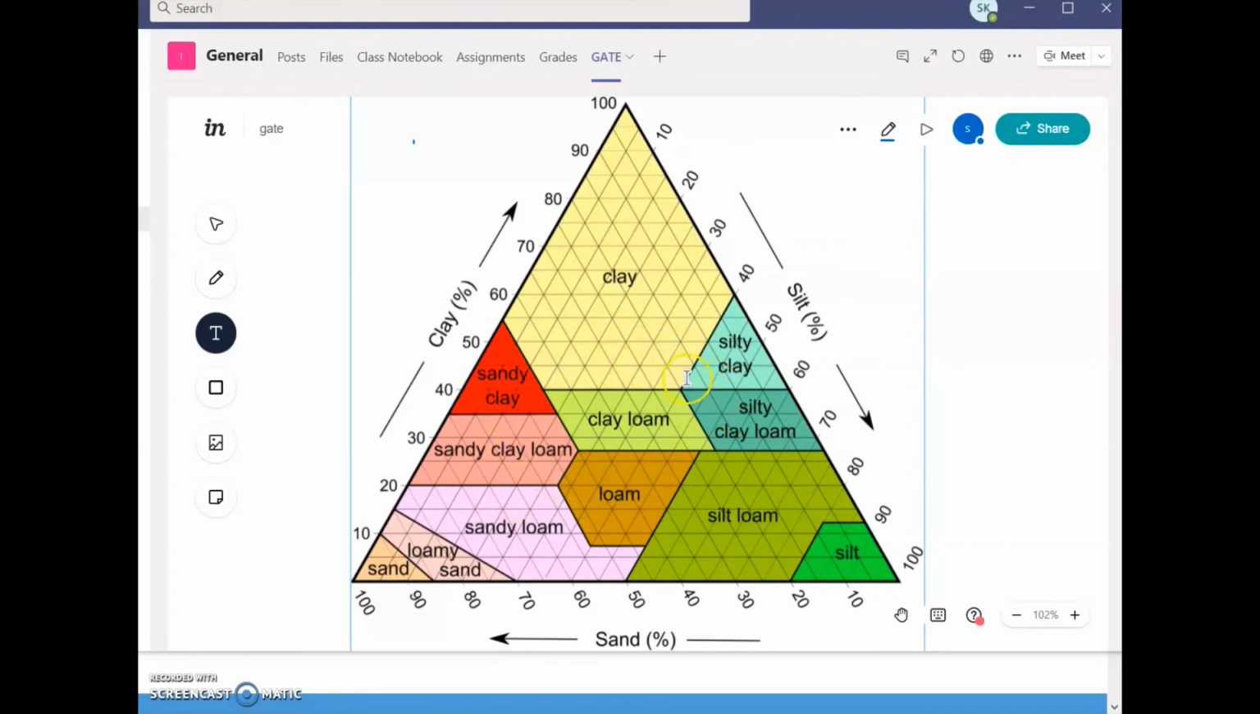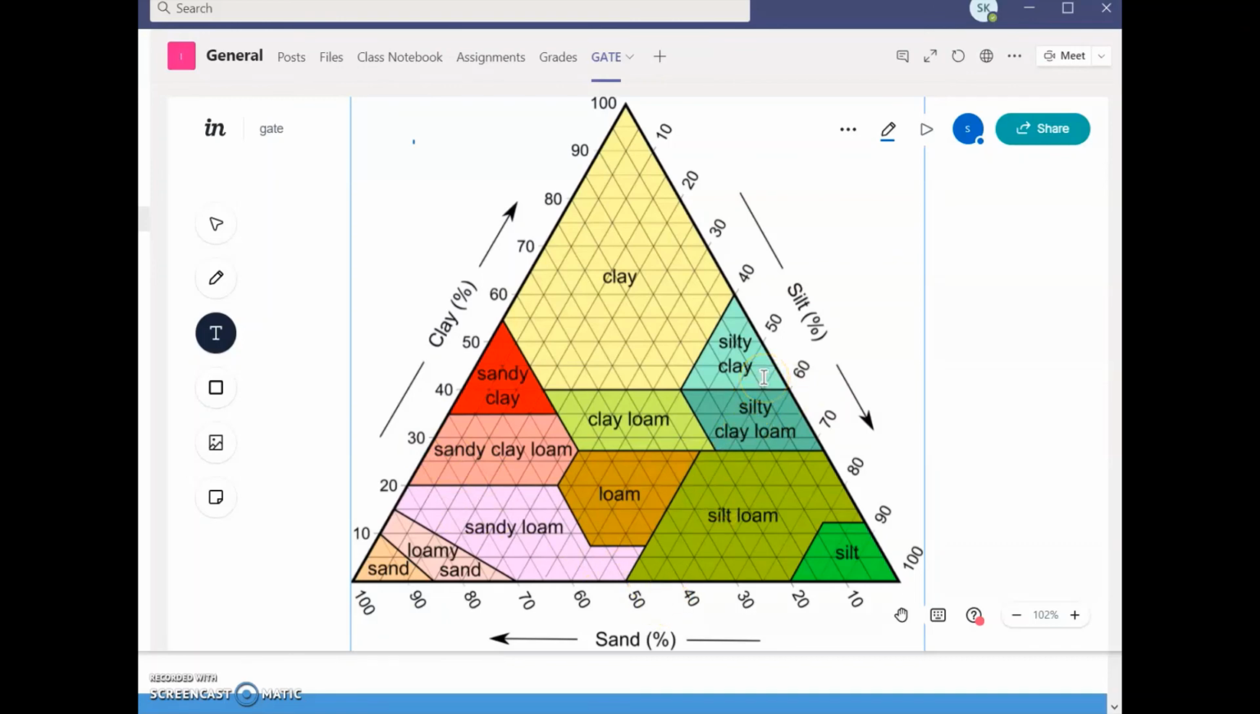So how can we find out this subtype? When you go to the field and collect the soil sample, by using sieve analysis you can find out the percentage of each. Suppose you collect a sample of 1 kg, and suppose you get around 20% clay, 40% sand, and 60% silt. So 20 clay, 40 sand, and 60 silt.